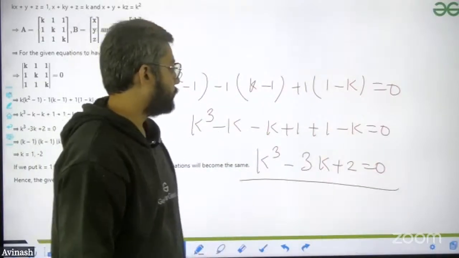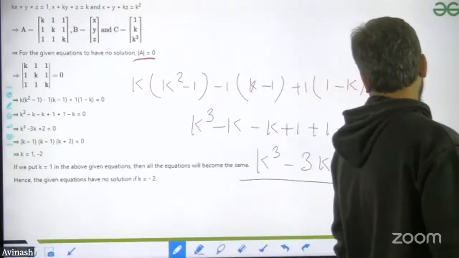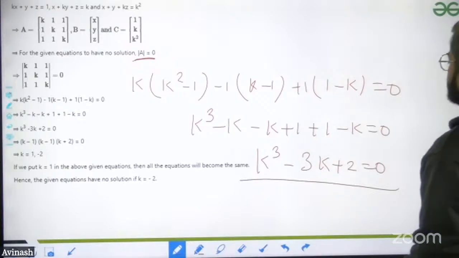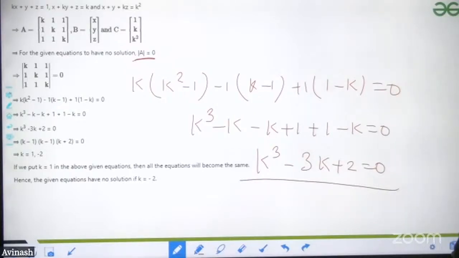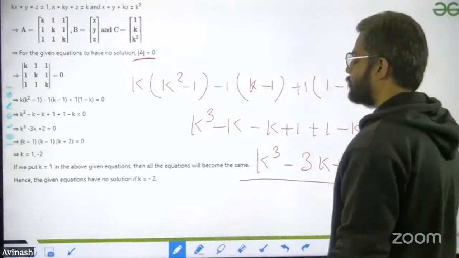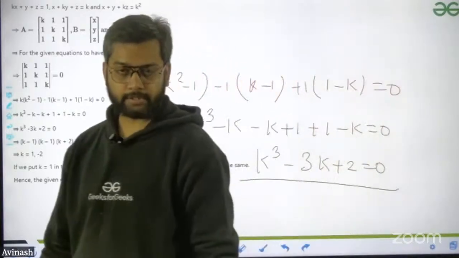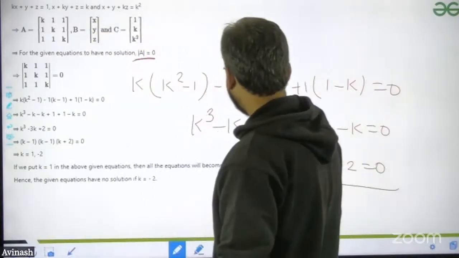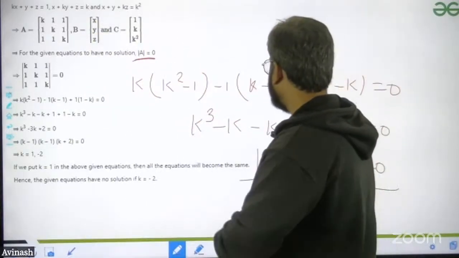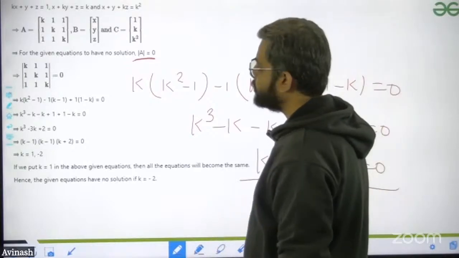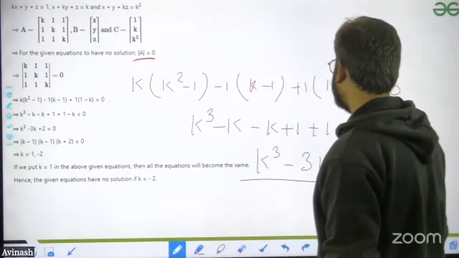kq minus 3k plus 2 is equal to 0. You have to solve this one. Okay, now once you are getting the cubic equation, what is exactly happening in the cubic equation? You will see that there is a possible answer for k. You have to just go for the hit and trial method.